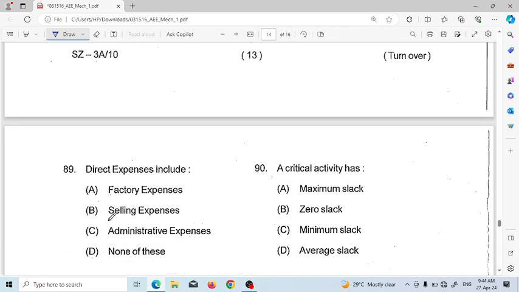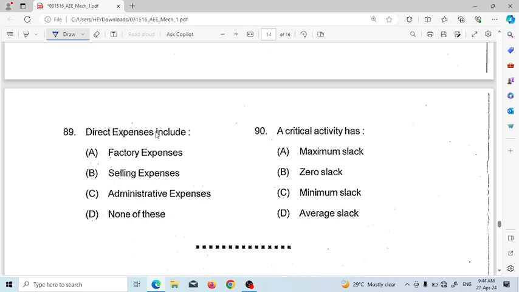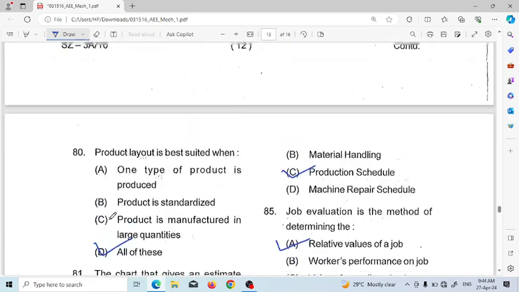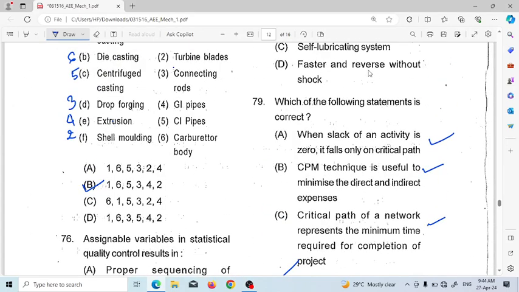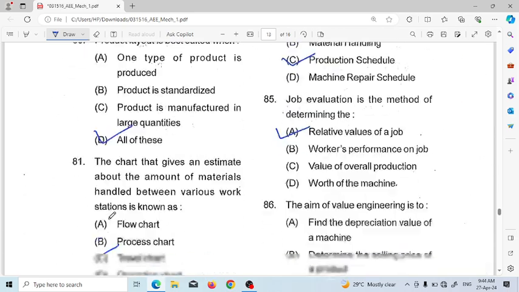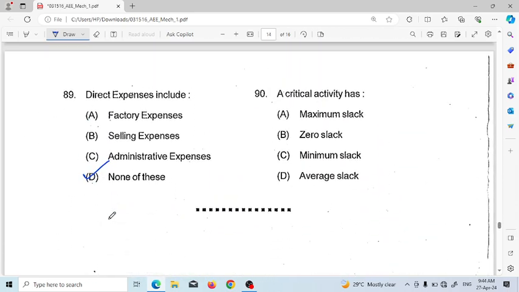Next, last two questions. Direct expenses include factory expense, selling expense, administrative expense, none of these. So answer will be none of these. A critical activity has maximum slack, zero slack, minimum slack, average slack. We know from the previous question number 79, when the slack of activity is 0, then it falls in critical path. That means when slack is 0, it is critical path. So answer will be option B, zero slack.